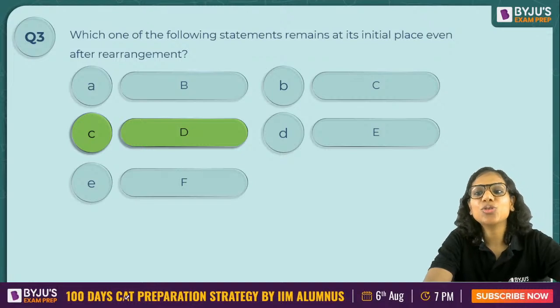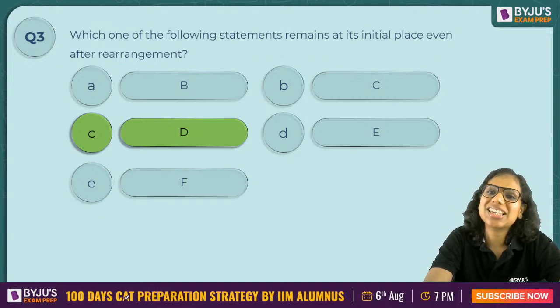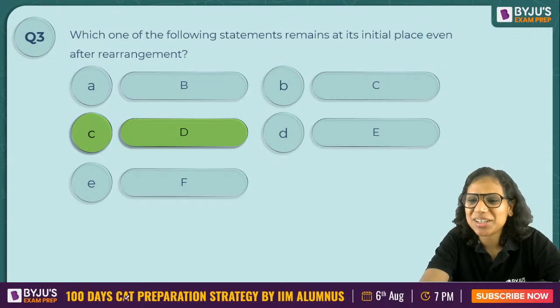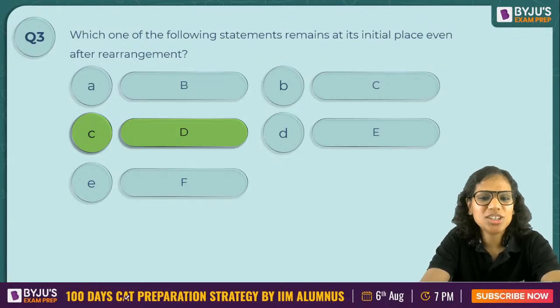It is going to fetch you 7 marks if you get this entire thing correct, isn't it? So a good payoff that way. All right. D was the statement that was in its correct position. All right, thank you, Kinjal.